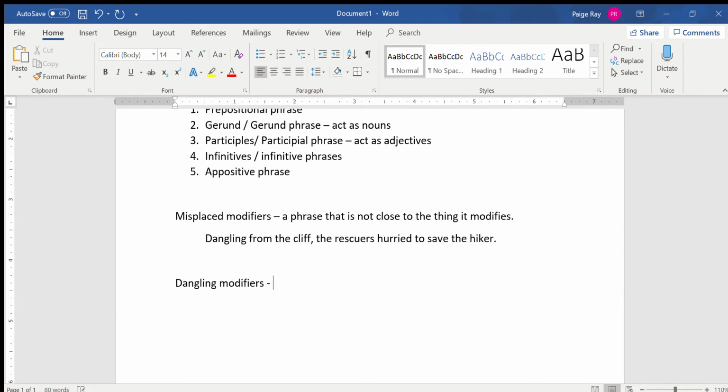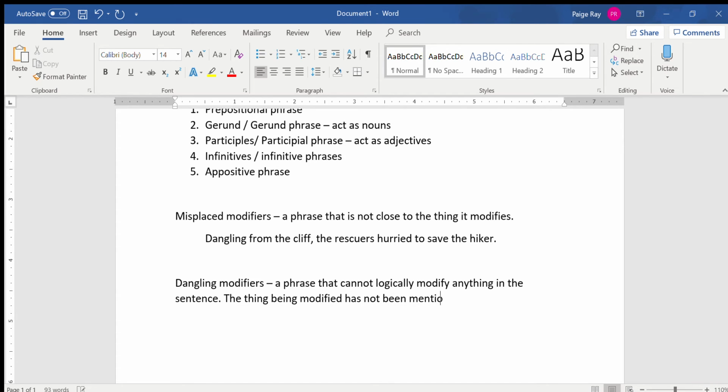A dangling modifier is a phrase that cannot logically modify anything in the sentence. So the thing being modified has not been mentioned. Okay, so something like, dangling from the cliff, the rescuers hurried to the site of the accident. Well, this is really problematic.